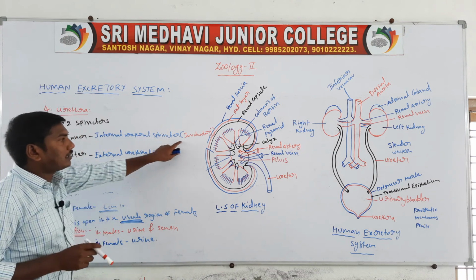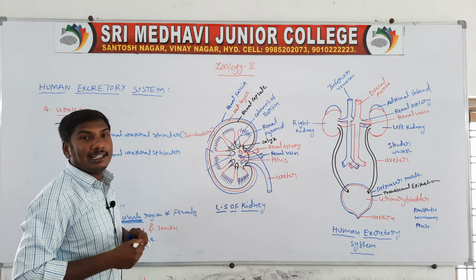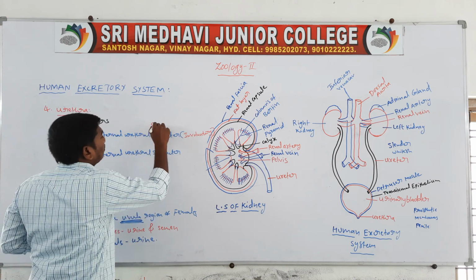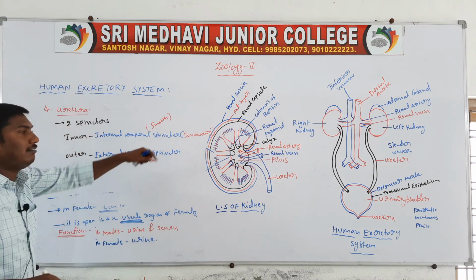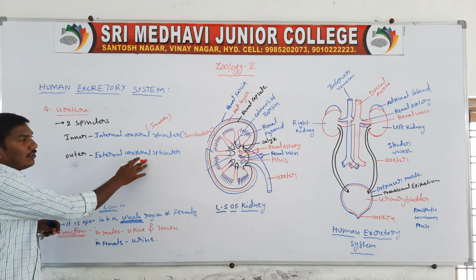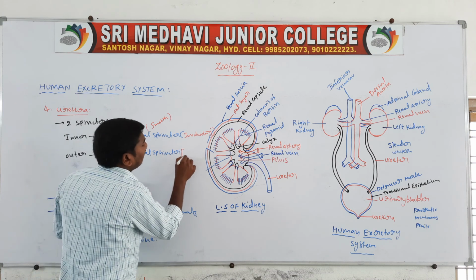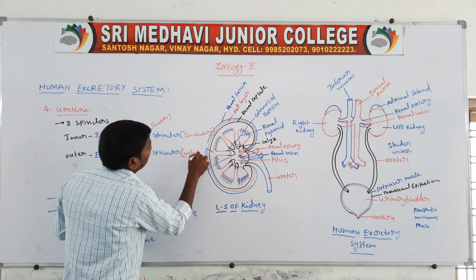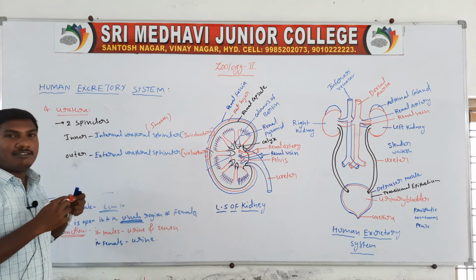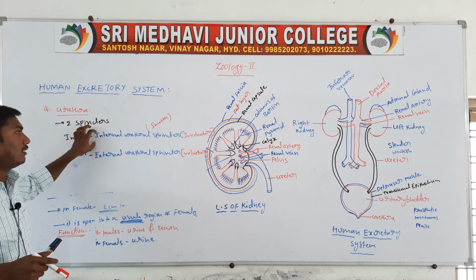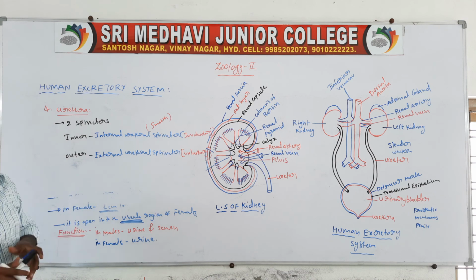The internal urethral sphincter is involuntary. It is formed by smooth muscles, so it is involuntary in function. The external urethral sphincter is voluntary in function.